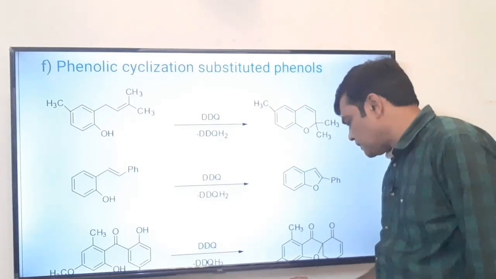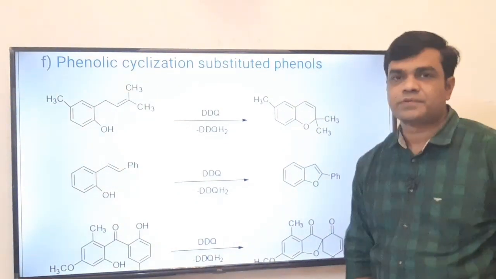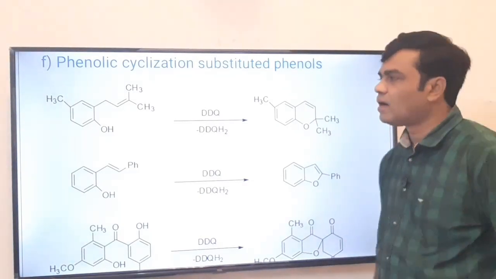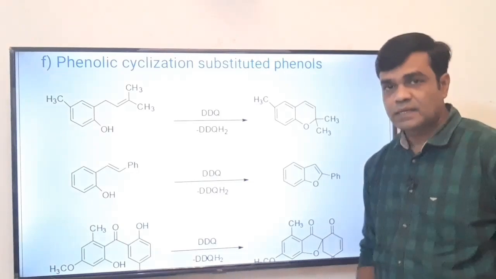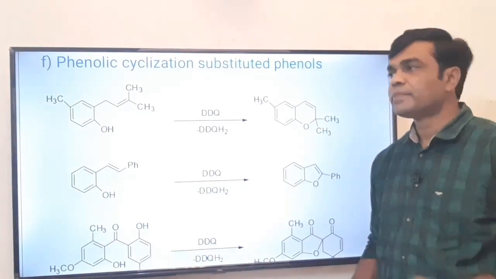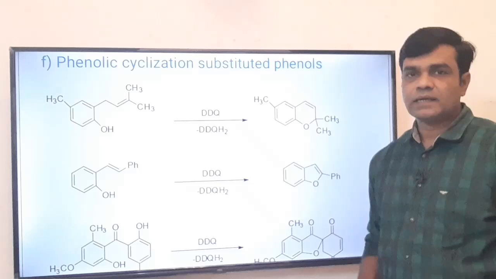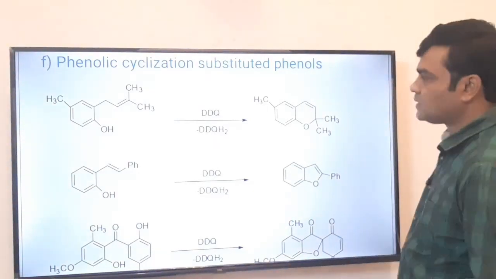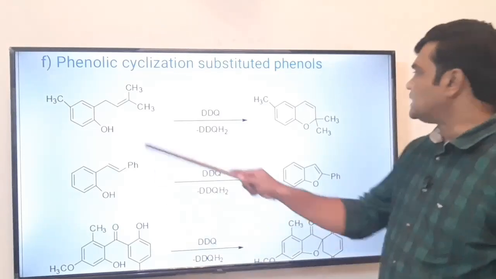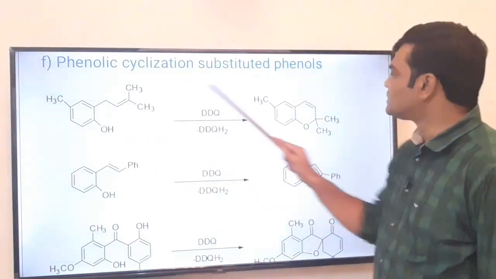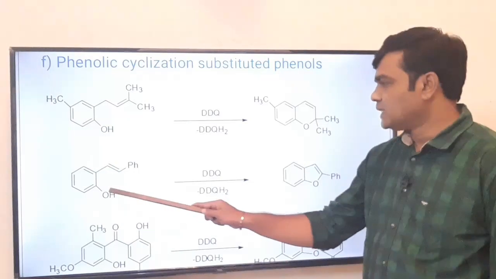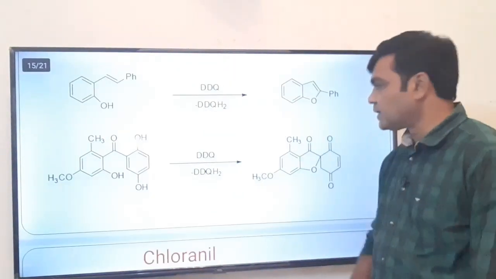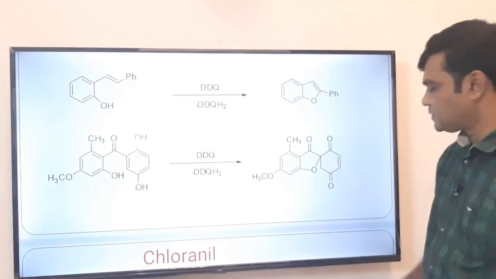These are some examples of phenolic cyclization of the substituted phenol. The substituted phenols where there is a long chain alkyl group and where there is a possibility of formation of stable 5 or 6 membered ring, in that case along with the oxidation, cyclization also possible. These are some examples. See, in this case 6 membered ring formation takes place. In this case 5 membered ring formation takes place. Similarly, here also 5 membered ring formation takes place.